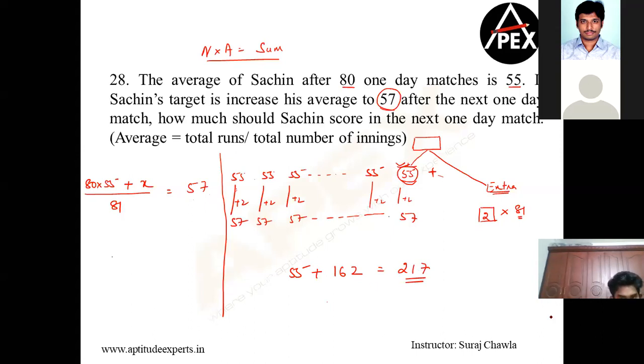Deepika, how did we get 81 in the denominator? Deepika, please understand, he is already playing 80 matches, Amma. And the question says Sachin's target is to increase the average to 57 after the next one-day international. That means 57 is the average after 81 matches. Deepika, is it clear? So if I'm using 57, then it should be 81 matches, Amma.